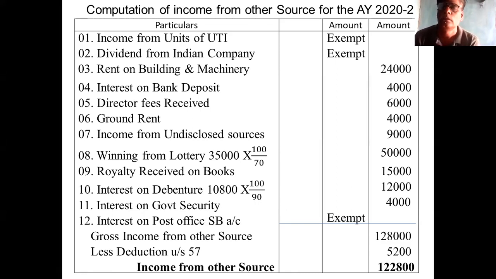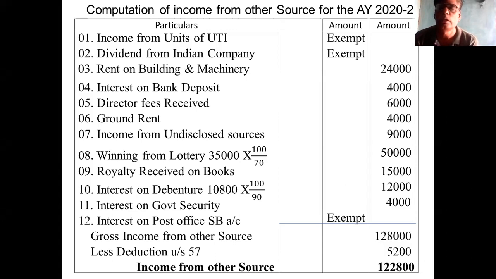This is the second way of calculating the income from other source. You can deduct the allowable expense in the respective item. Otherwise, you take the item of incomes, gross amount, and at the end you deduct only once. You deduct all the allowable expense at the end.